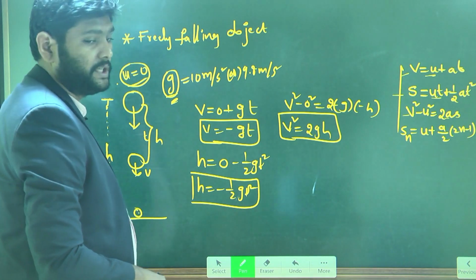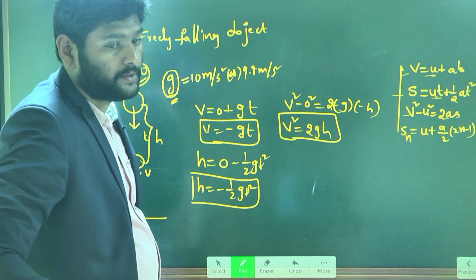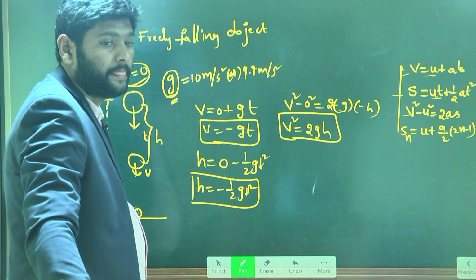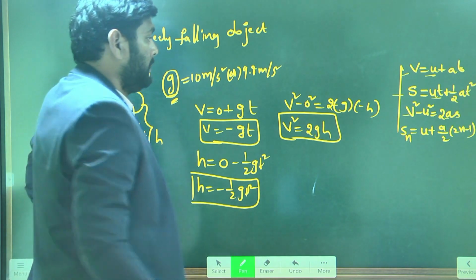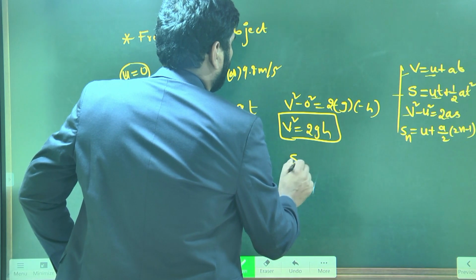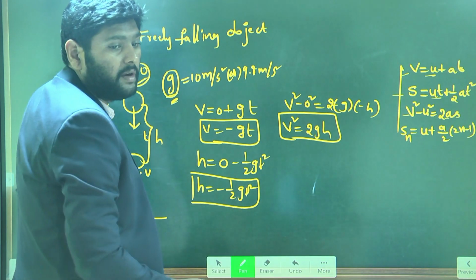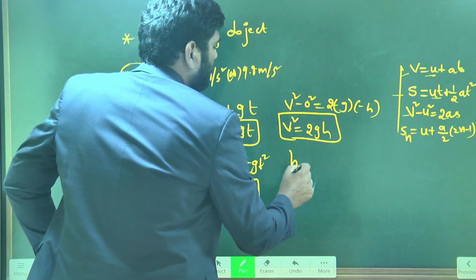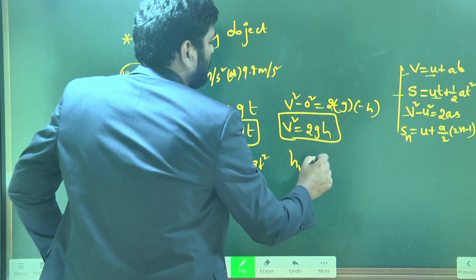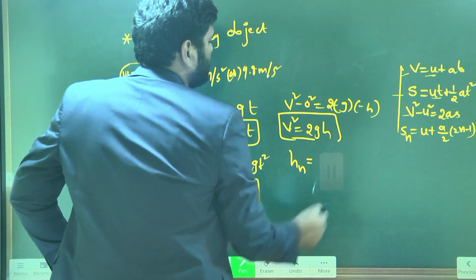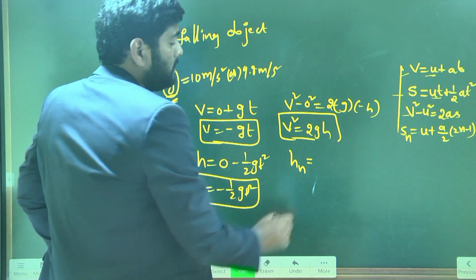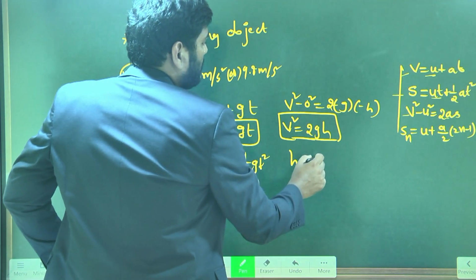Similar way, fourth equation. Tell me about the fourth equation. Sn is equal to u plus a by 2 into 2n minus 1. Here s you can take as h, the height traveled by the body in nth second, is equal to u. What is the u value for this situation? 0, sir. So 0.